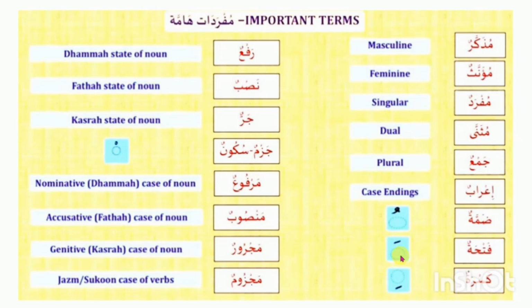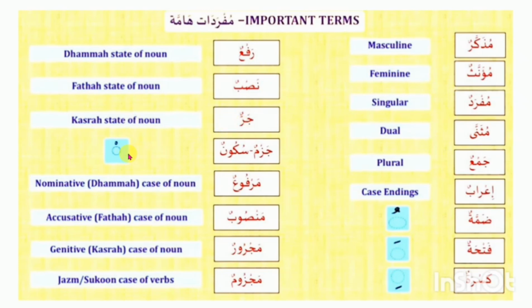Fatha is a state of the noun. Fatha means zabar. In the English language, this is the first vowel, A. Fatha is a state of the noun. The noun is nasb, and this zabar is called fatha. Kasra is a state of the noun. Kasra is zer. The noun is jarr. Damma state of the noun is raf'. Fatha state of the noun is nasb. Kasra state of the noun is jarr.